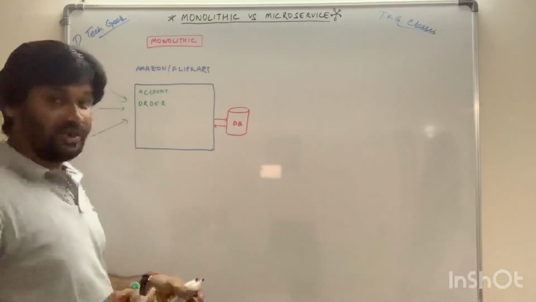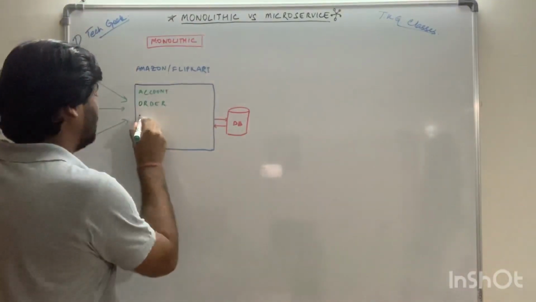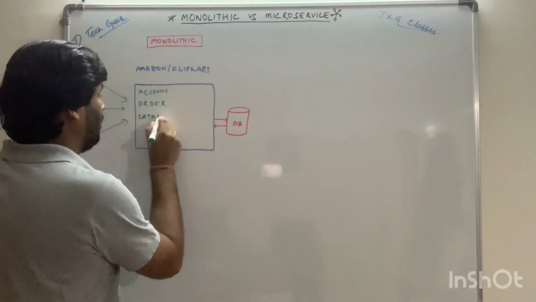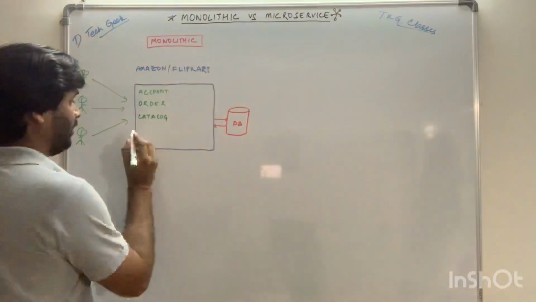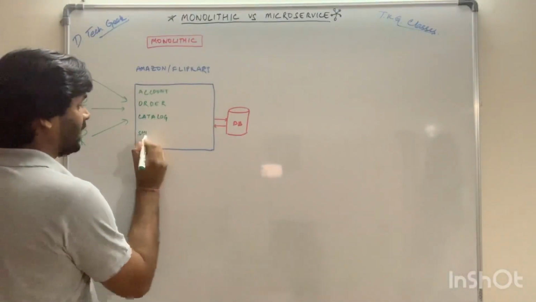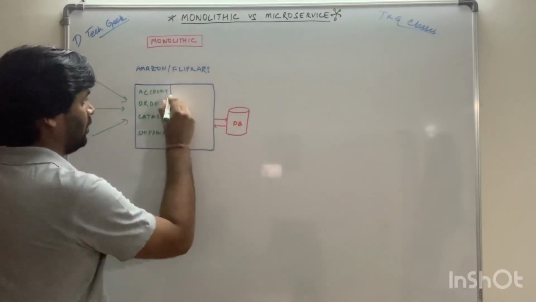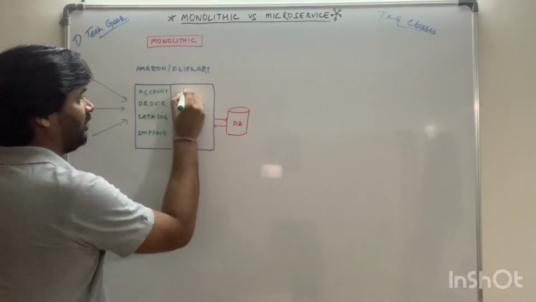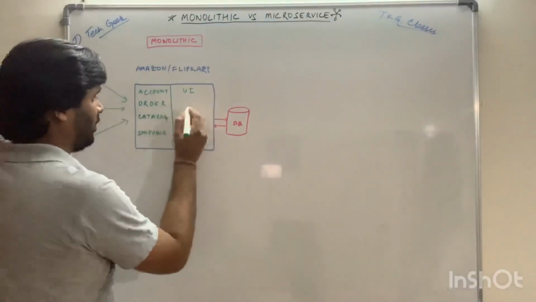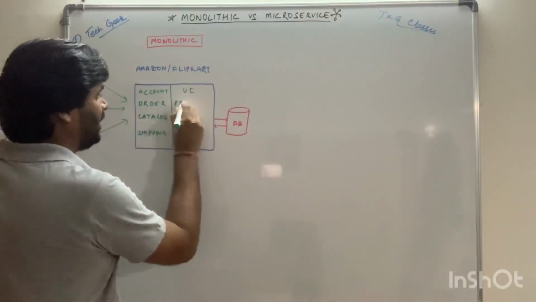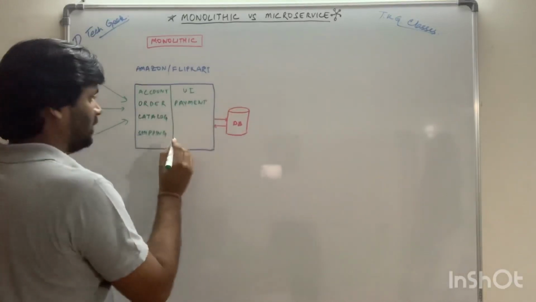As a part of different products, we want to search them, so we have catalog functionality in it. On the same page, we have shipping functionality, and obviously we'll be having a UI for this, or we can say we have payment functionality, kind of that. Likewise,